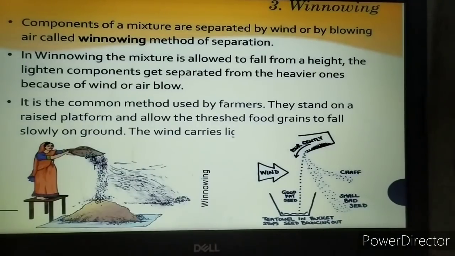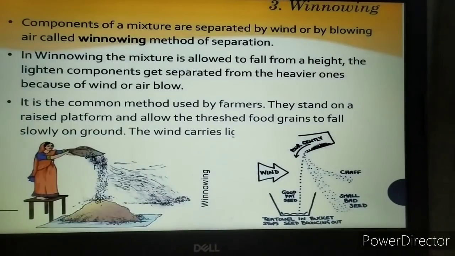After the crop is harvested, the grains are to be separated from the husk. So what is done? The farmers stand on a raised platform and they allow the threshed food grains to fall. What is the threshed food grains? After the harvesting is done, threshing is done.